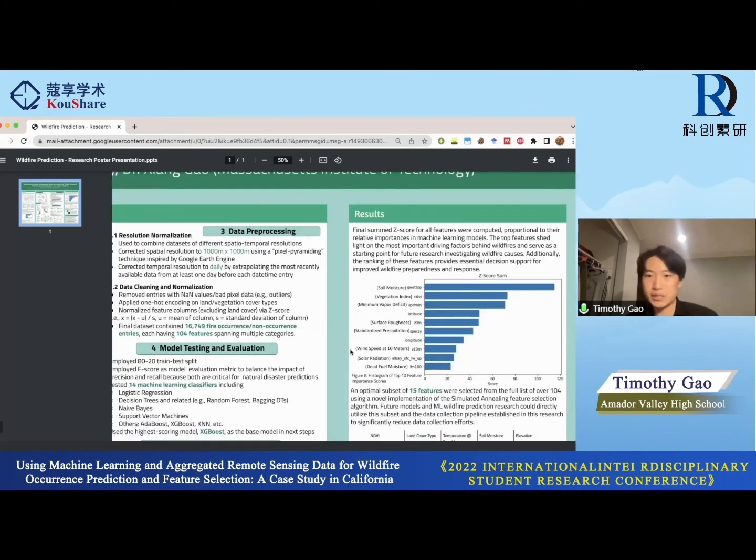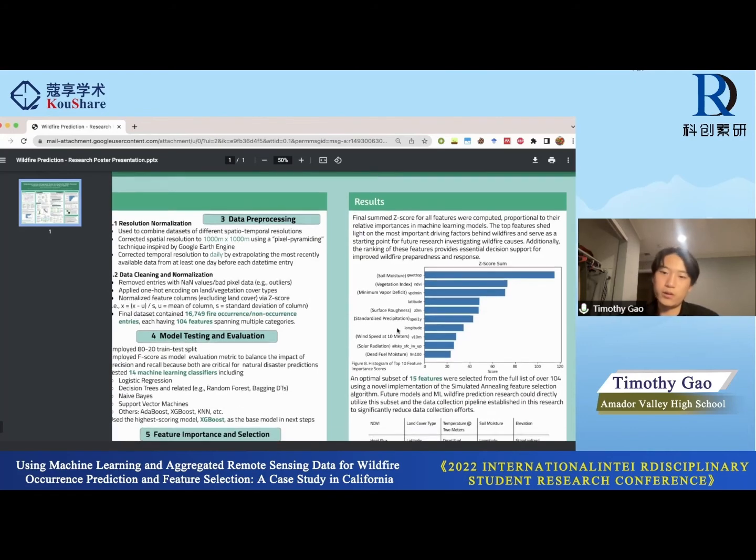Okay, so the final summed z-score for all features was computed proportional to the relative importances in the machine learning models. The top features shed light on the most important driving factors behind wildfires and serve as a starting point for future research investigating wildfire causes. Additionally, the ranking of these features provides essential decision support for improved wildfire preparedness and response. And so here's a ranking.